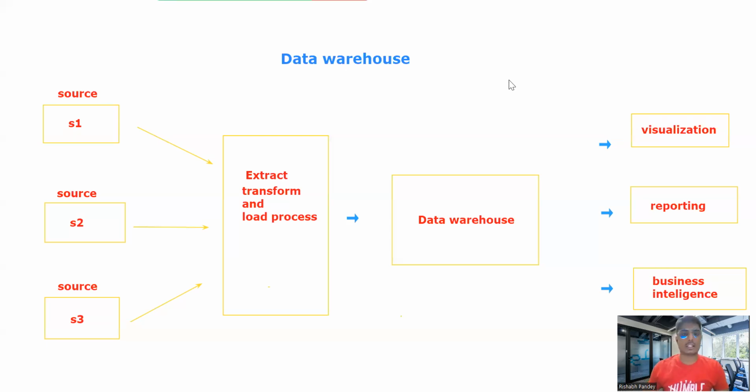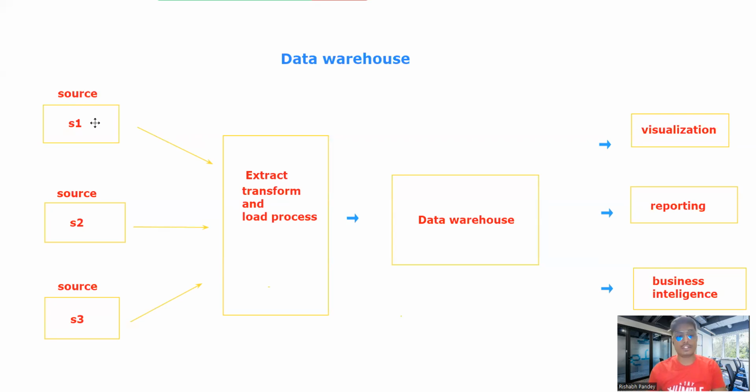So guys, this is the architecture of a data warehouse, where we have sources, and we have ETL, and after that the data warehouse, where the data will flow. So that's all the things we have right now. So what exactly is a data warehouse?